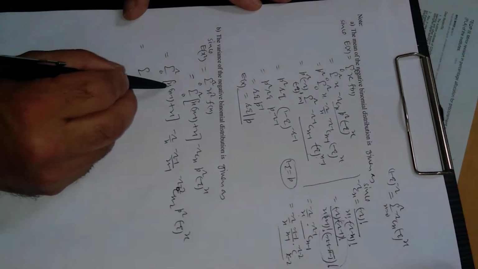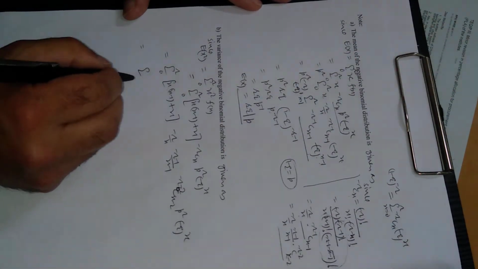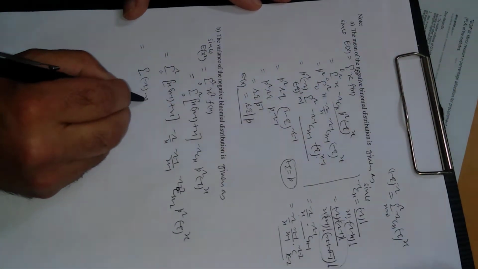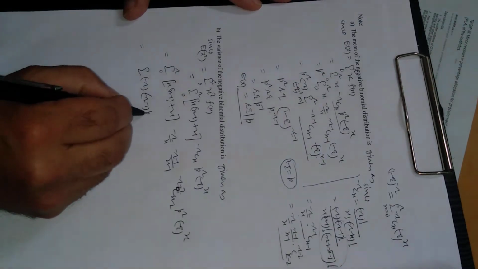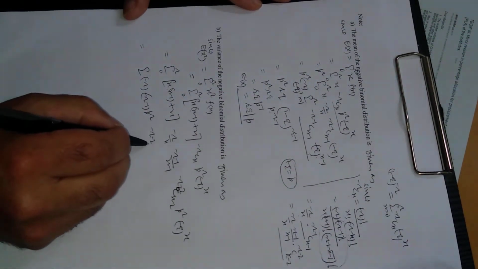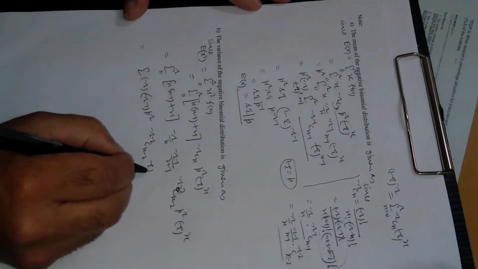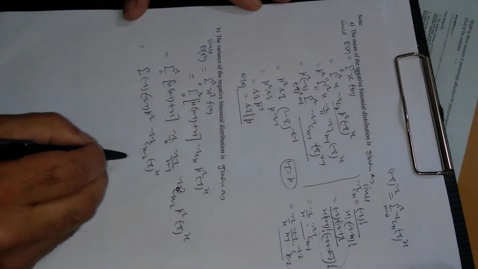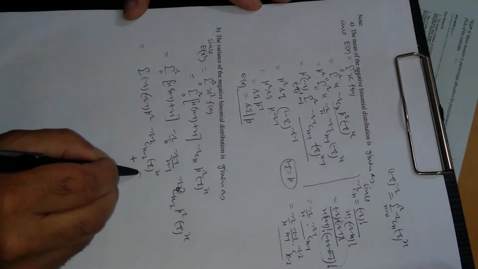Now multiply this one, x minus 1 cancel each other, so we are left with minus r minus 1 p power r. Next is minus r minus 2 c x minus 2 minus q raised to power x. This is first term plus summation second term.